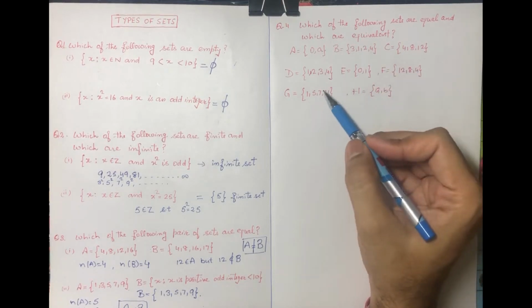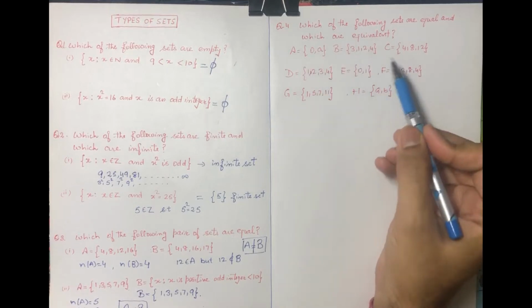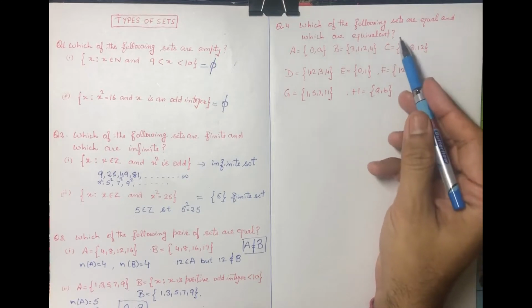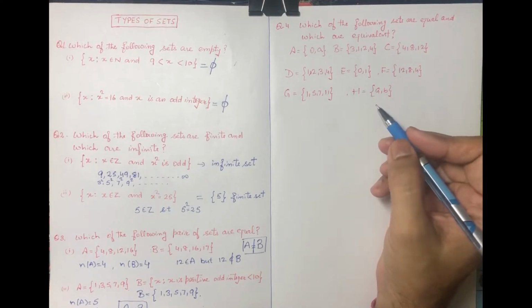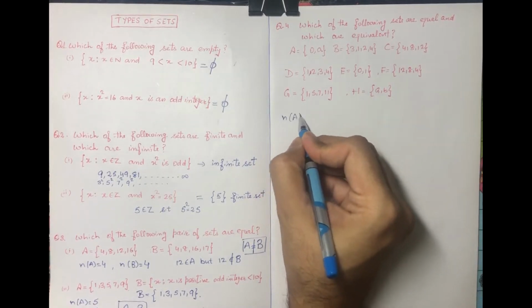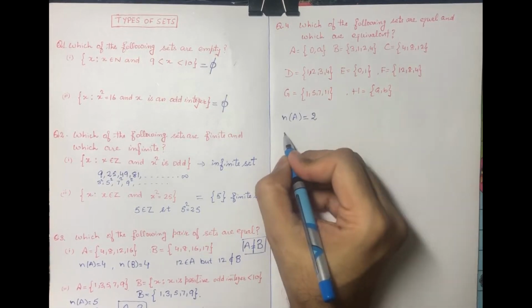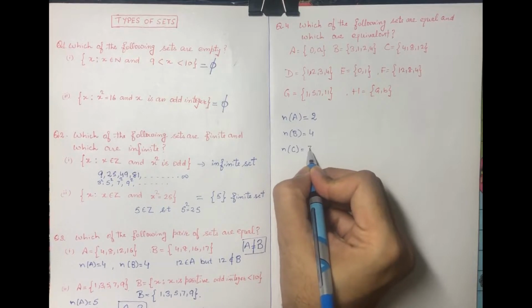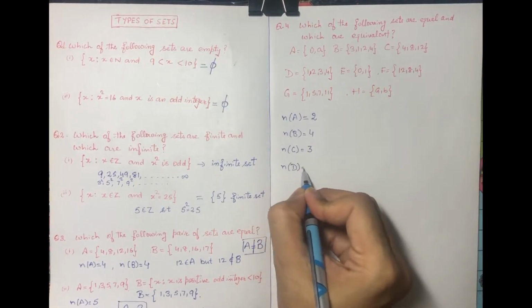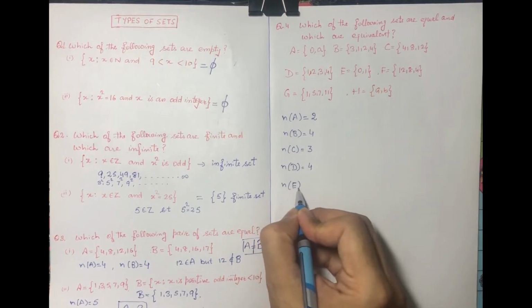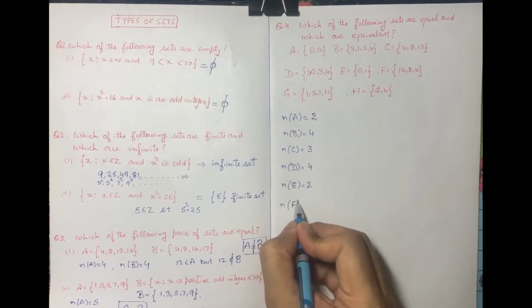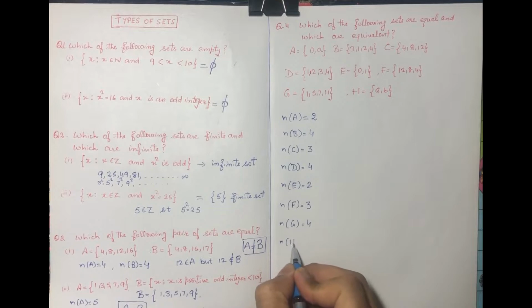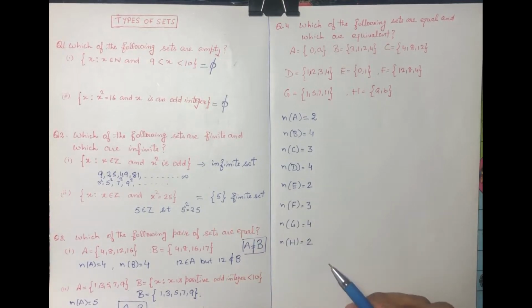We are given 8 sets here: A, B, C, D, E, F, G and H. To check these conditions, first we write the order of all the sets. n(A) is 2, n(B) 4, n(C) 3, n(D) 4, n(E) 2, n(F) 3, n(G) 4, and n(H) 2. So here we have written the order of every set.